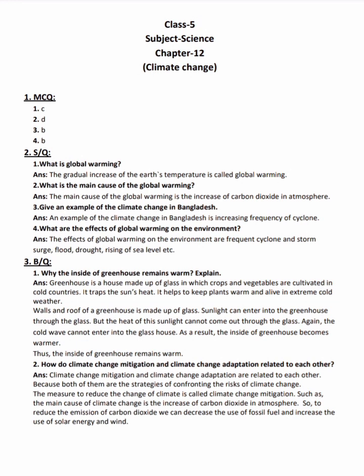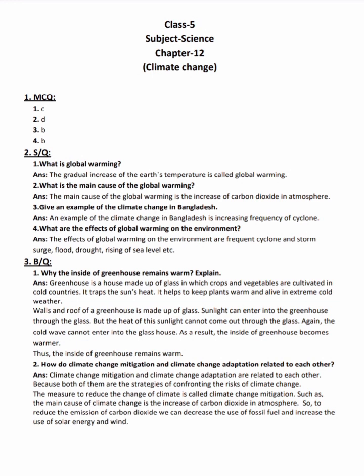Sunlight can enter into the greenhouse through the glass. But the heat of this sunlight cannot come out through the glass. Again, the cold wave cannot enter into the glass house. As a result, the inside of greenhouse becomes warmer. Thus, the inside of greenhouse remains warm.